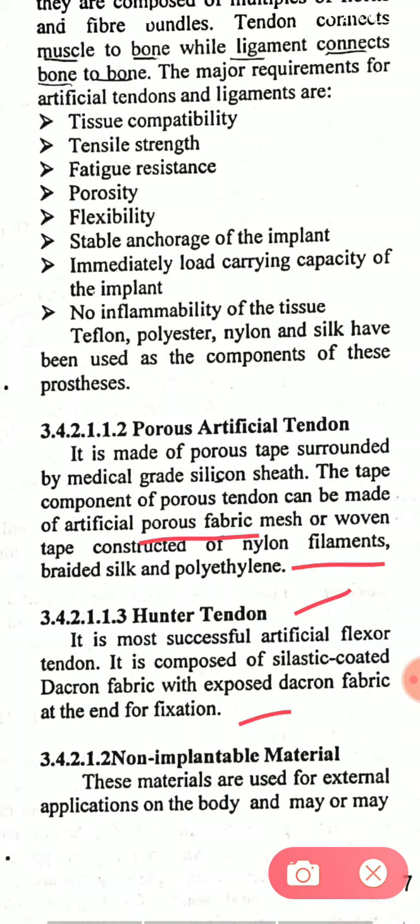Now, another category, non-implantable material. These materials are used for external applications on the body and may or may not make contact with the skin.